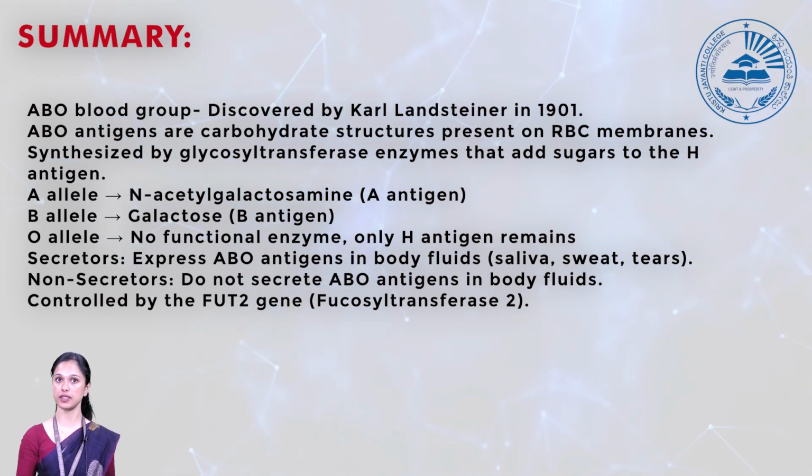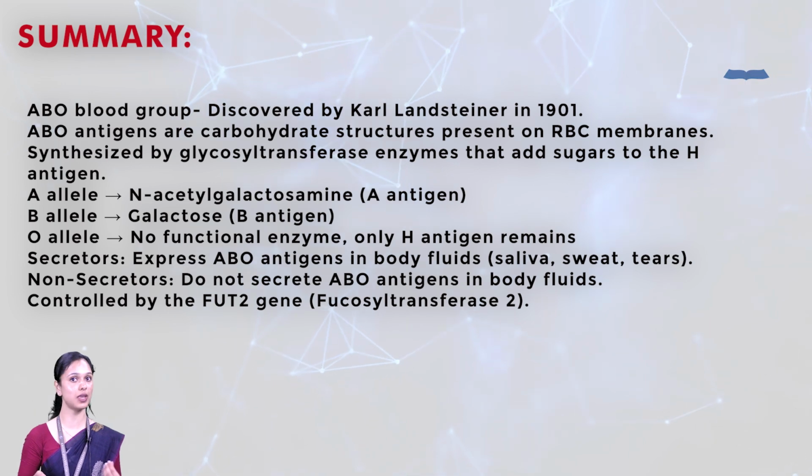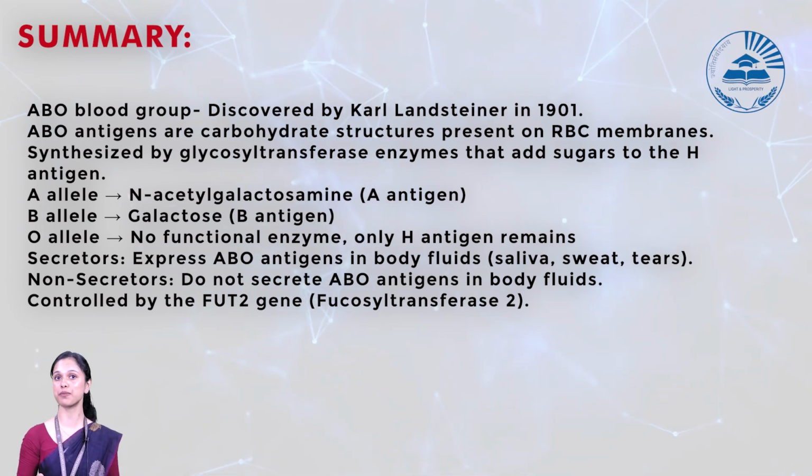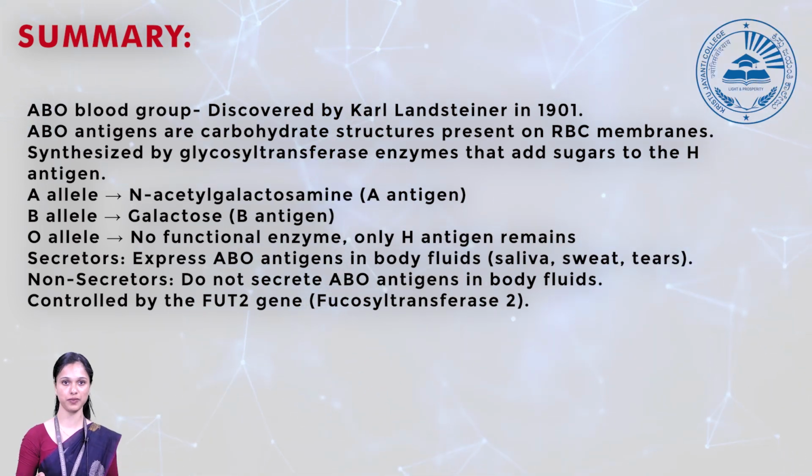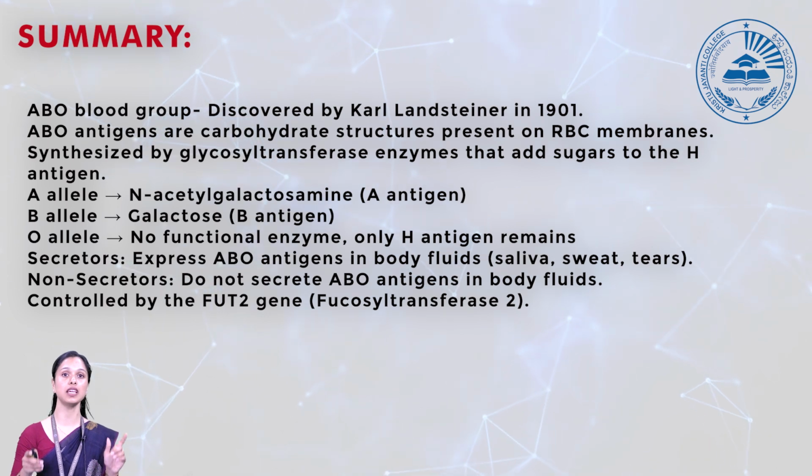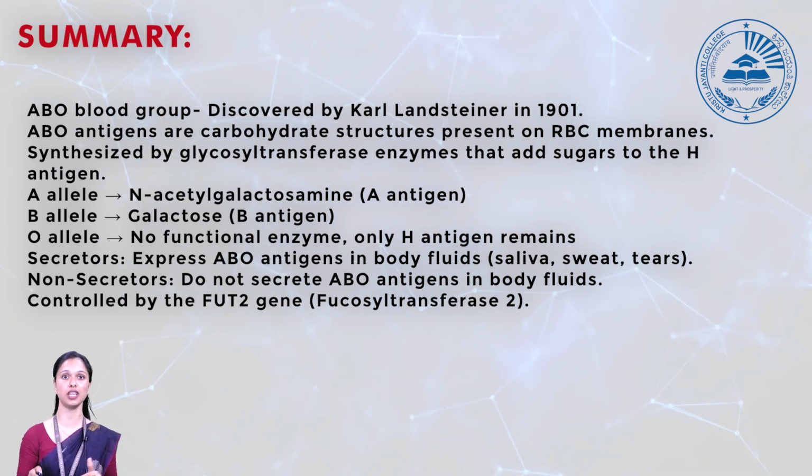And the difference between secretor and non-secretor: the secretor is going to express the blood antigens in their body fluids and secretions. A non-secretor won't have ABO blood antigens in their body fluids. It will only be present on the surface of the red blood cells. And it is mainly controlled by the FUT2 gene, which is encoded on chromosome number 19.